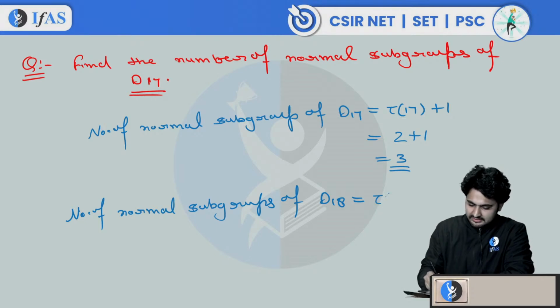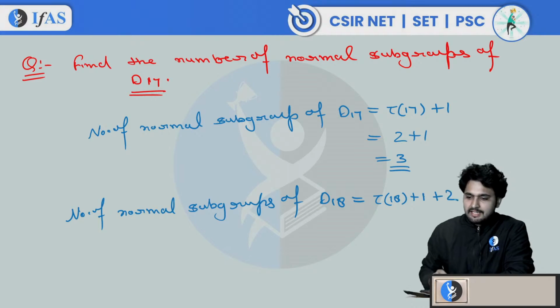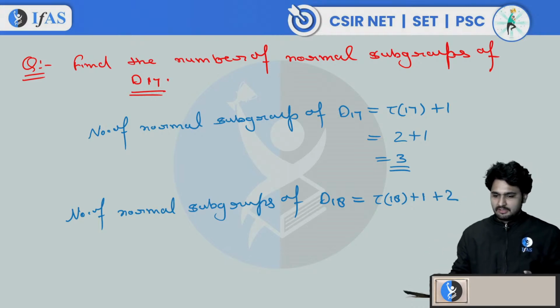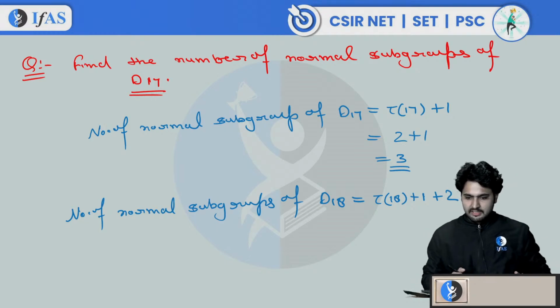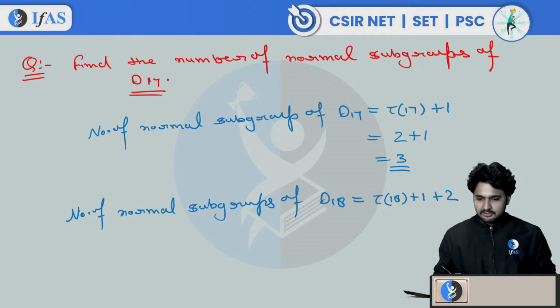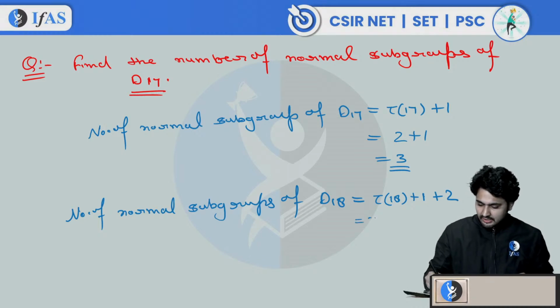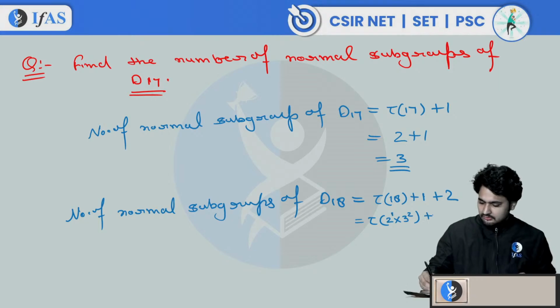Since it is even, this is tau 18 plus 1 plus 2. And you should know what these subgroups actually are. So what is tau 18? 18 is 2 to the power 1 into 3 squared. So tau 18 is (1 plus 1) into (2 plus 1), plus 3. This is 6 plus 3, which is 9.